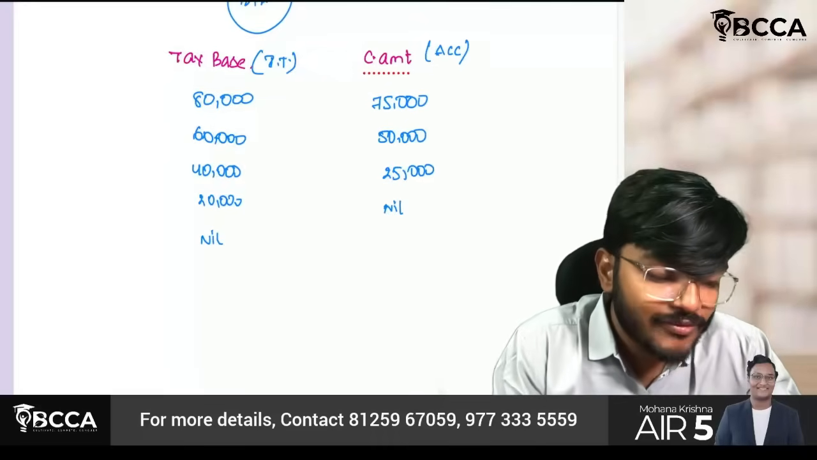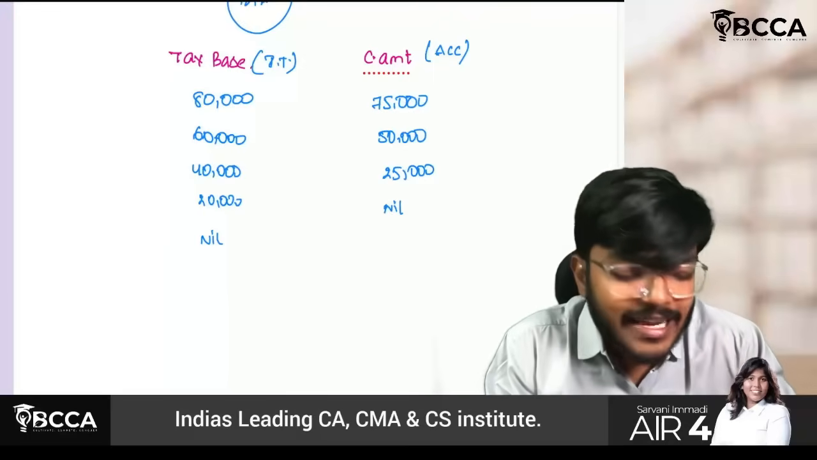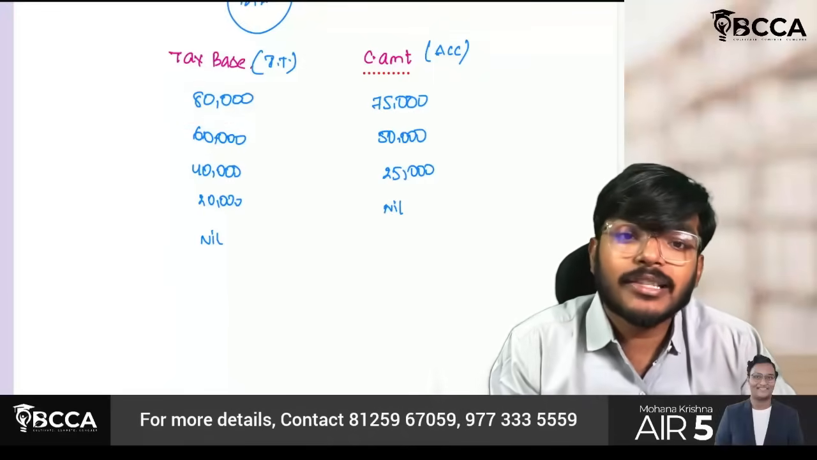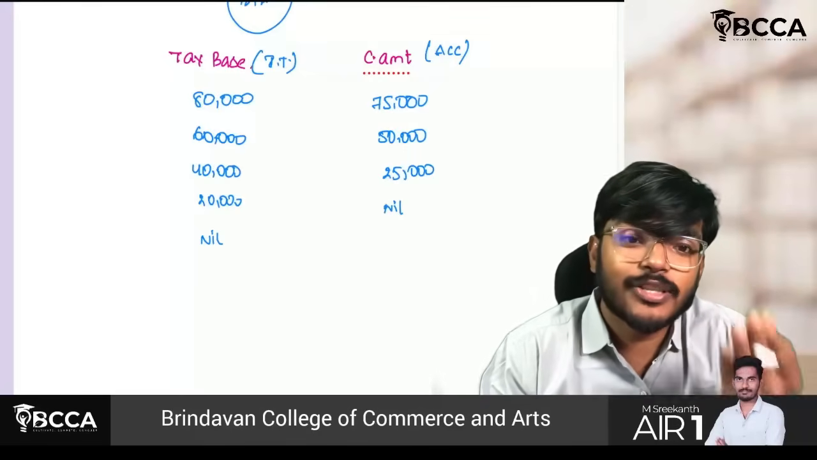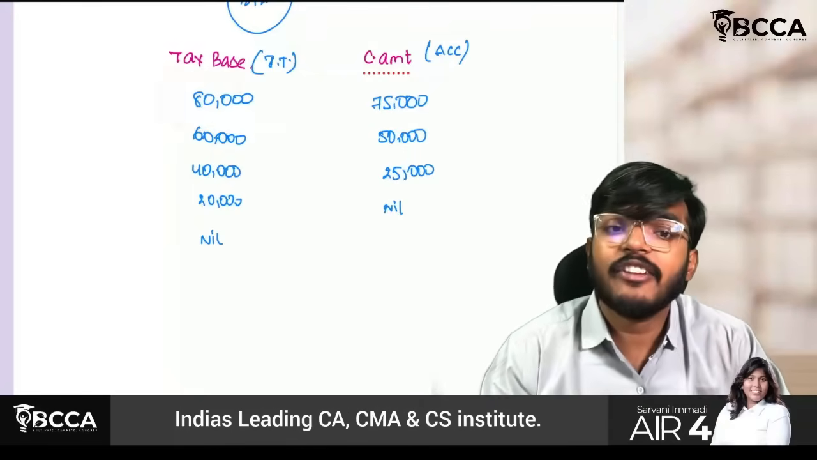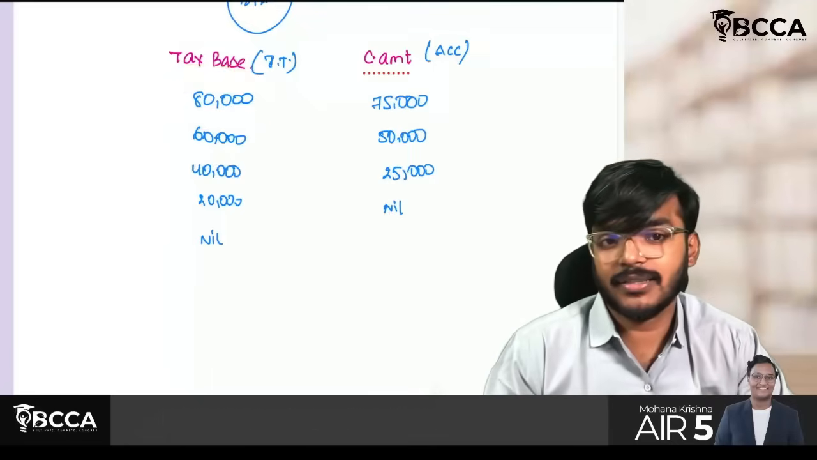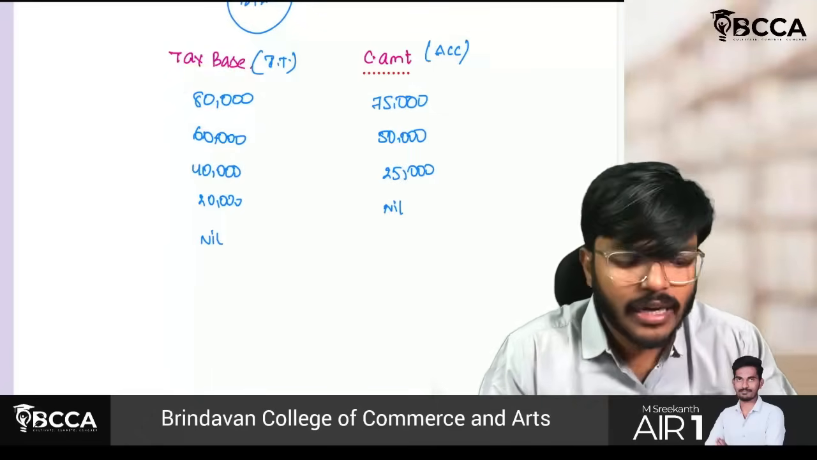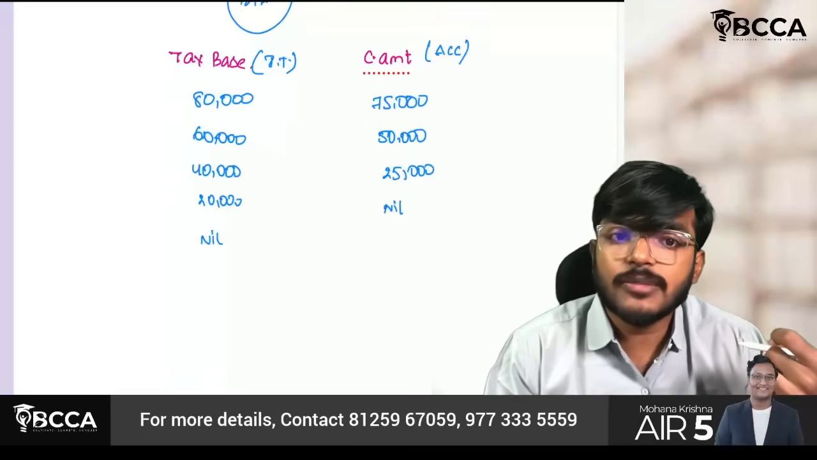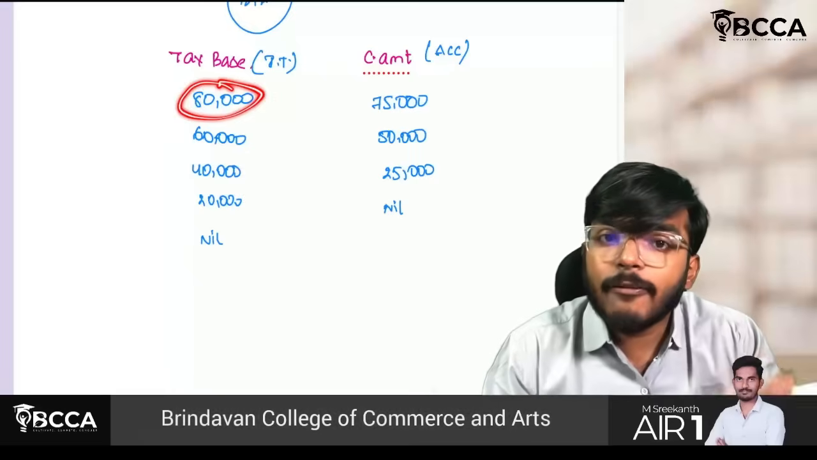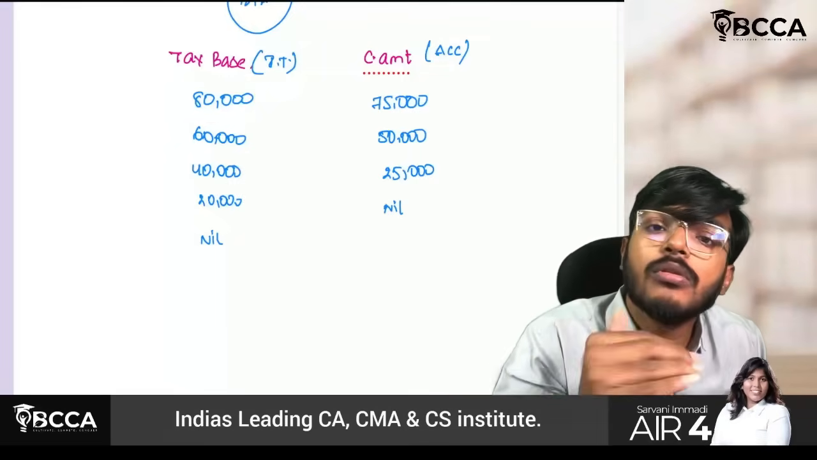Just try to understand from asset perspective. Sir, as per income tax, my asset value is 80,000. But as per accounts, my asset value is 75,000 only. Which value is more, sir? Tax base is more. If tax base is more, in future you will get more deductions. In future, I will get 80,000 deduction. But as per accounts, you will only get 75,000. If my tax base of an asset is more, I will get more deduction in future.